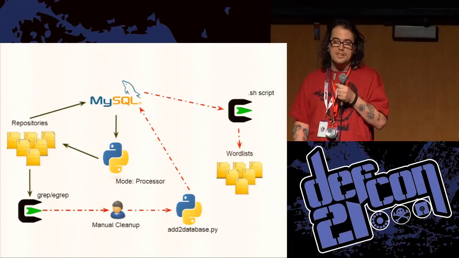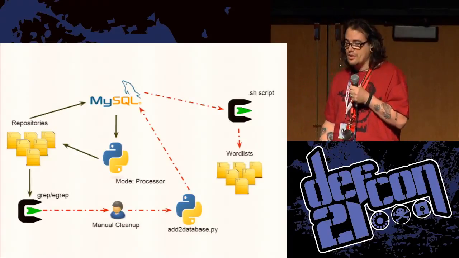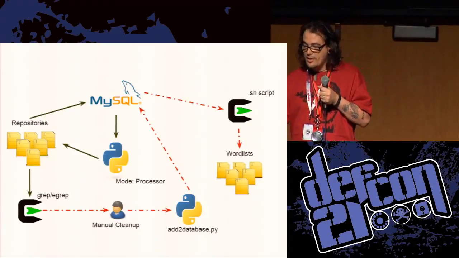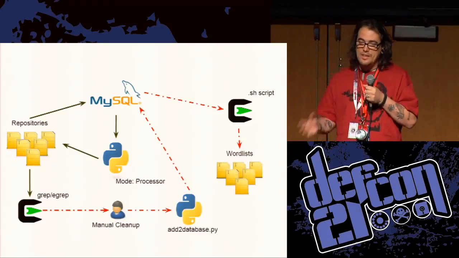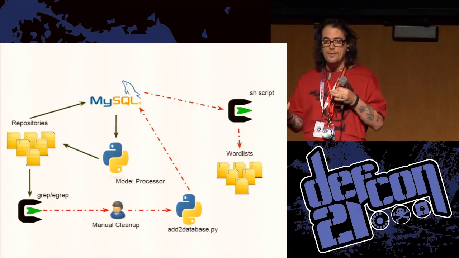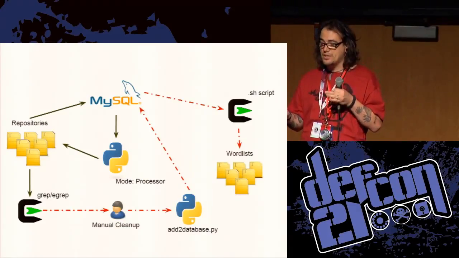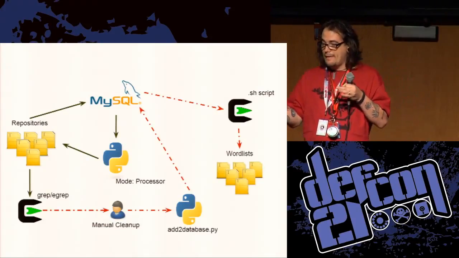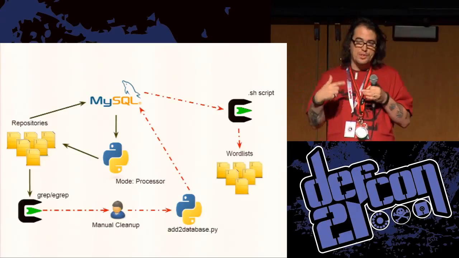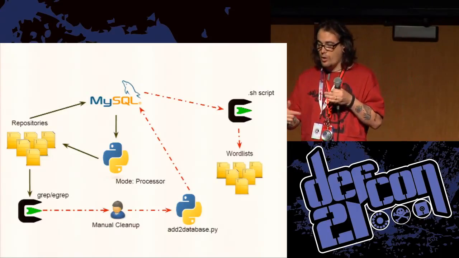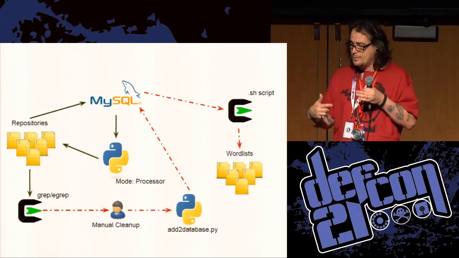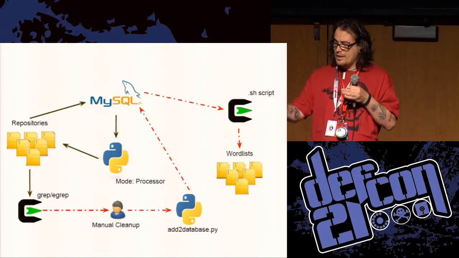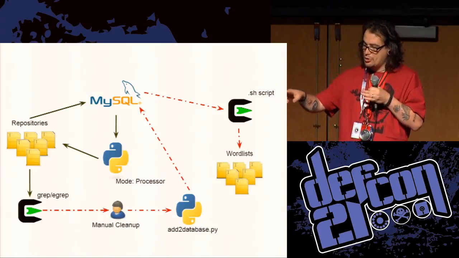Unfortunately, the processing got a little better, but there's still a lot of manual work. So now the processor mode is checking my database going, okay, I don't have this repository, but I know it exists. It downloads it. Great. It goes through and auto loops it, does the better walk on it. And now if you notice the red line, that's all my manual work.